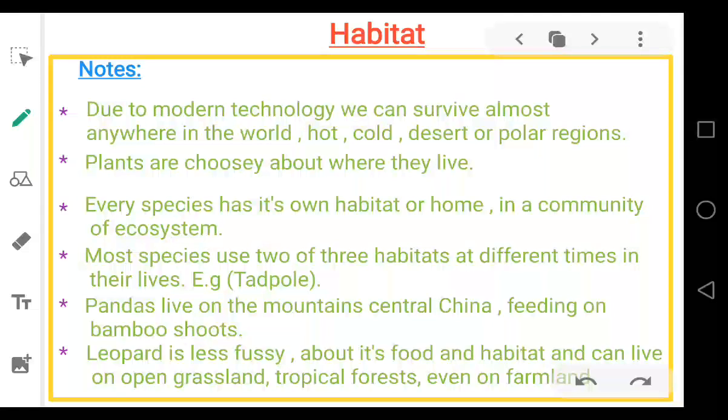Now coming towards habitat. What are habitats? I've made these notes from your textbook, so you can also find them in your textbook, but I've separated them. So let's move forward to the first note.